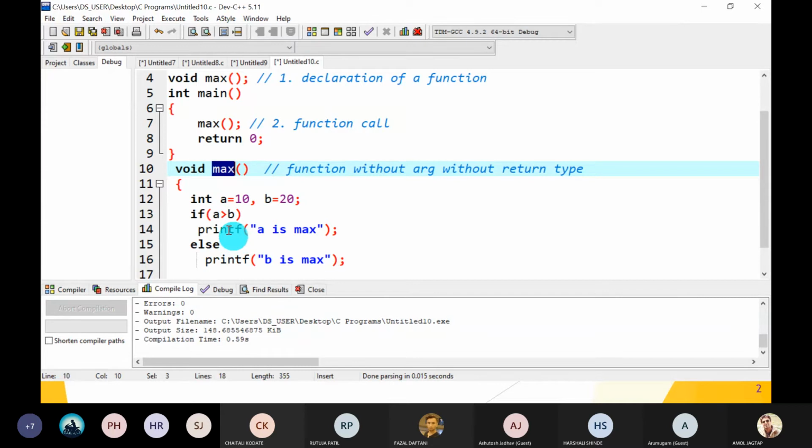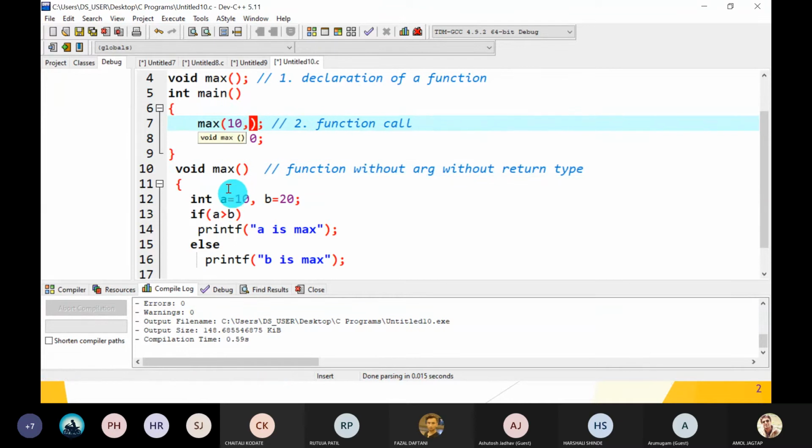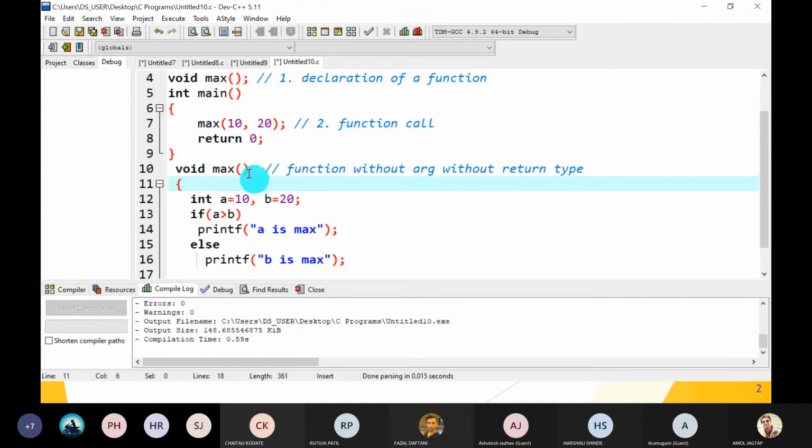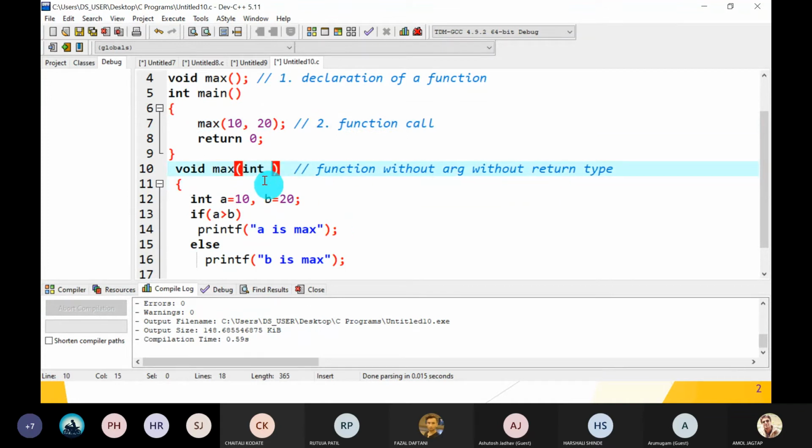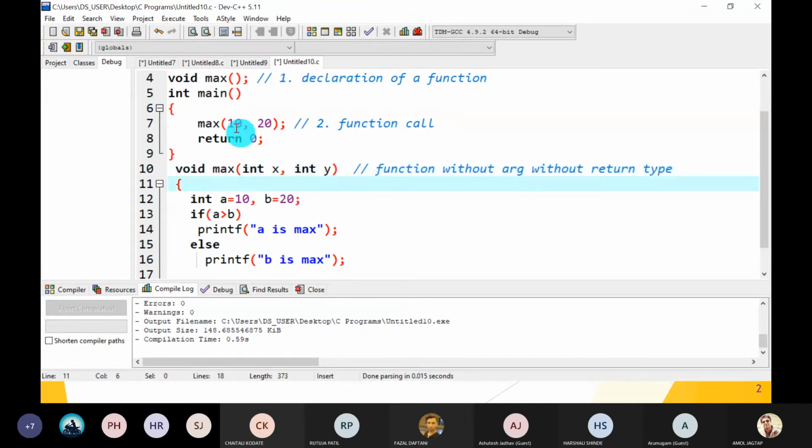Okay, what do they decide? Main said to max that I will pass 2 values to you. Okay, suppose 10, comma 20. You can directly pass values. Okay, you have to catch them yourself. Now you can use here int x and int y also. It is also possible. No need to use A and B.